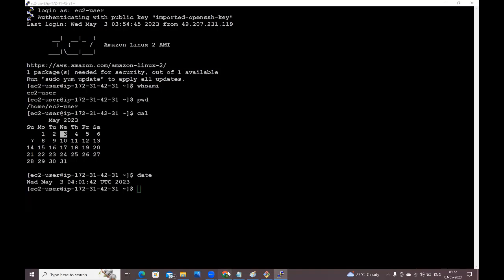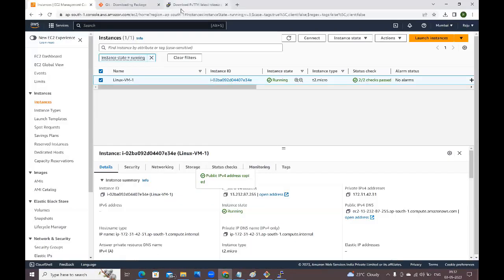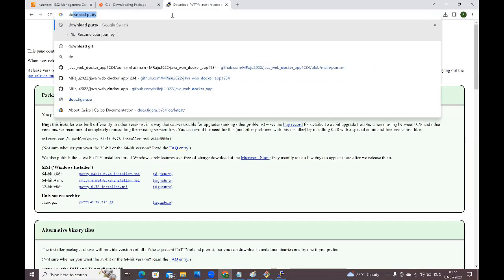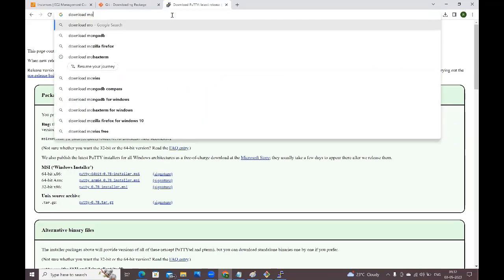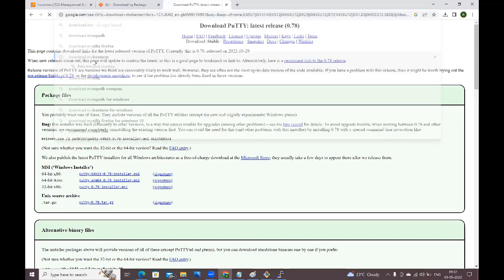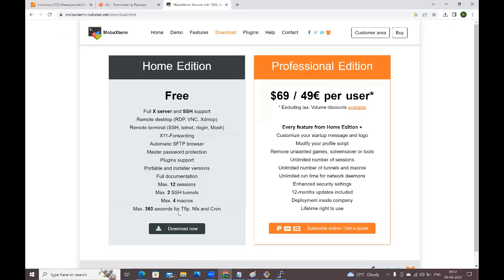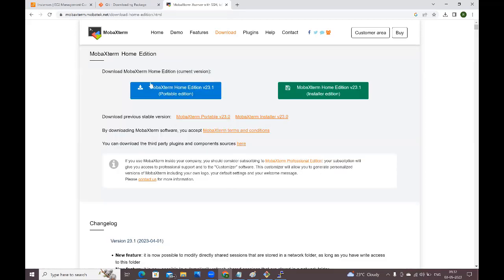By using MobaXterm, you can also connect. Here, what we need to do: download MobaXterm. See guys, this is free. Click on this download, guys.